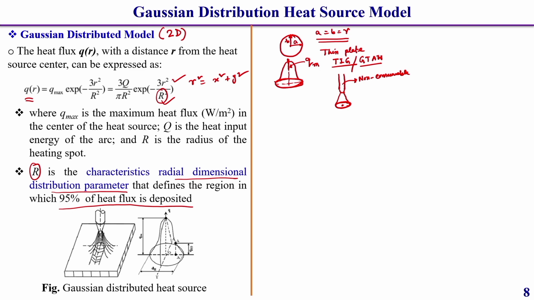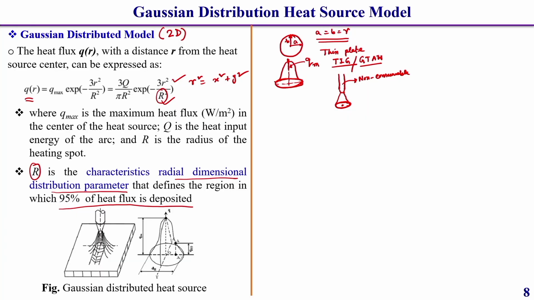If it moves over a thin sheet plate, the contour of the weld pool or molten pool that we get is quite well matched with the experimental result. That is why, for thin sheets or this type of welding process where a non consumable electrode is used, this two dimensional Gaussian distribution arc is popularly used. You should keep this in mind.